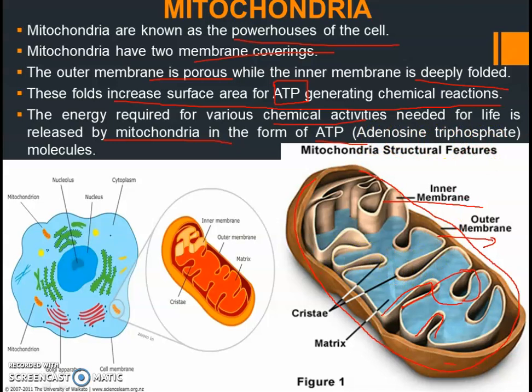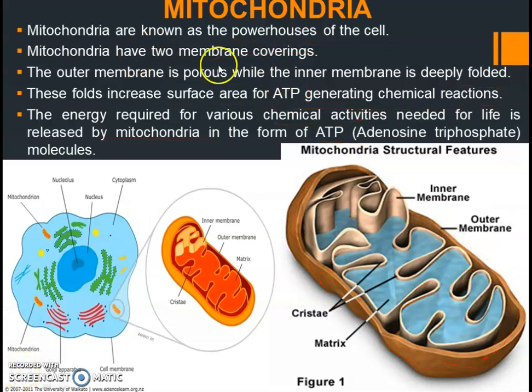Okay, now let us move on to the next part of the mitochondria. Clear with this part, children? So it is acting as a powerhouse. It has two membrane coverings. The outer membrane is porous and the inner membrane has numerous folds. They are deeply folded, and these folds increase the surface area for the chemical reactions that produce ATP.